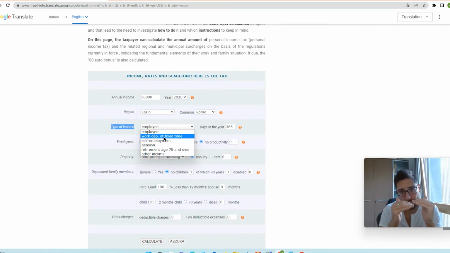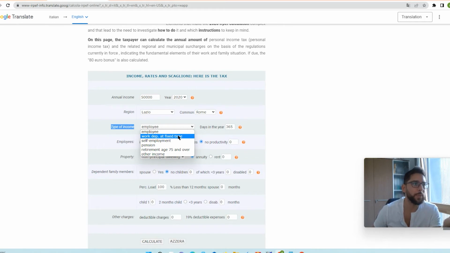So you subtract the detraction against the taxation, against the tax that you have already calculated. Based on your type of income, you have different layers or different amounts of default detraction. The Italian state gives you by default an amount of detraction that will be subtracted from your taxes. And you will see in this calculation that sometimes if you put an employee income of a certain size, you pay less taxes than a general income, because general incomes don't have any kind of default deduction.